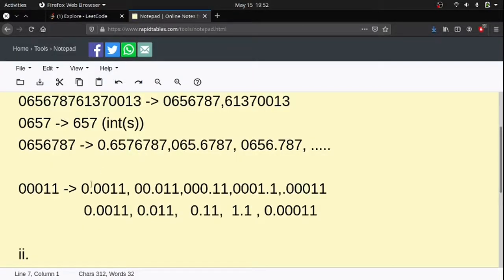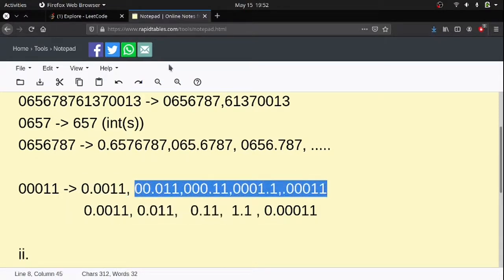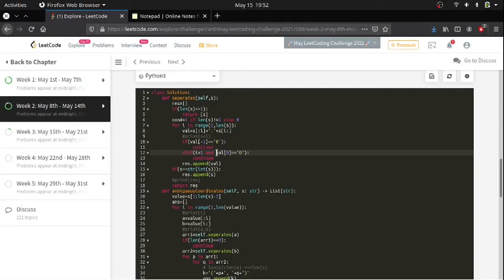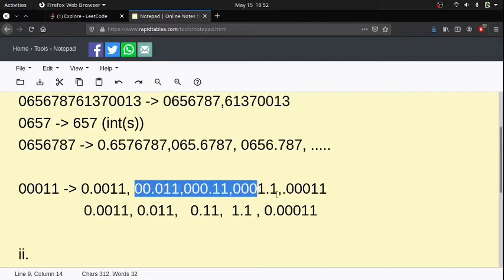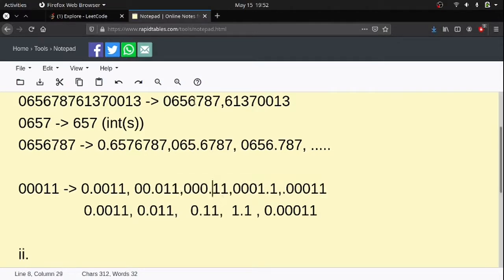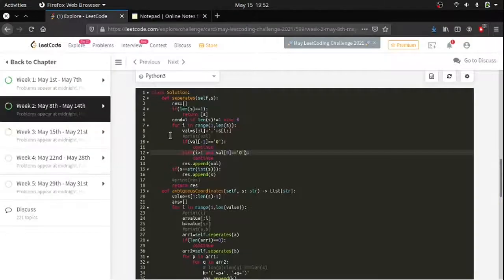For every condition after the first one, if the first digit is 0 and the dot comes after the second, third, fourth or any other integer, then we don't add it into the resultant array that we are going to return. So I'm not adding it, I'm just continuing. It doesn't break the loop, but it skips the next operation.